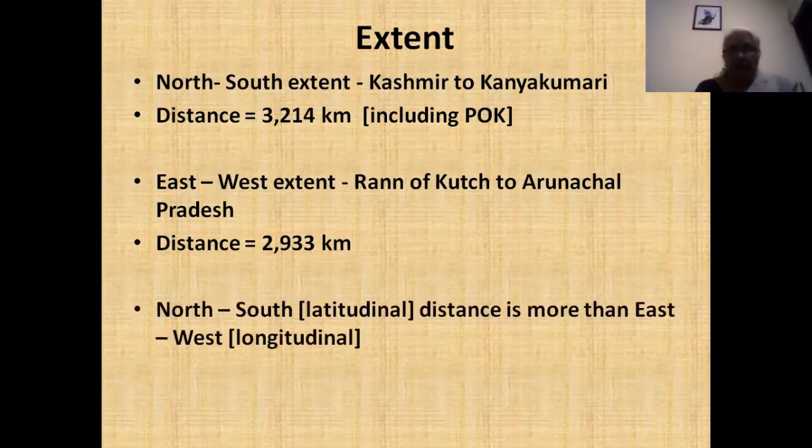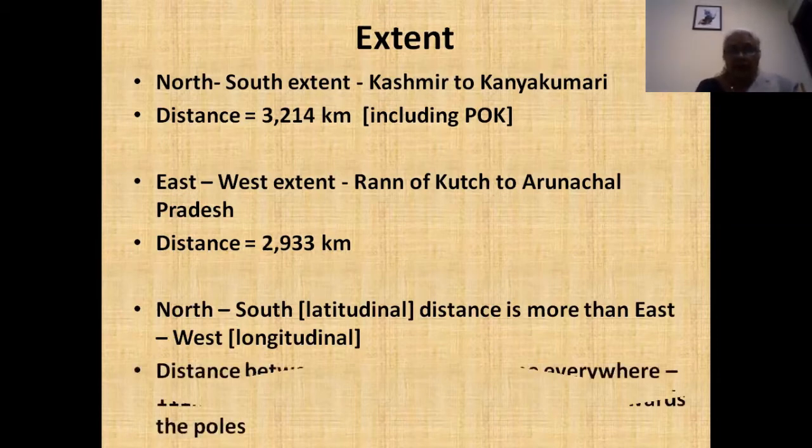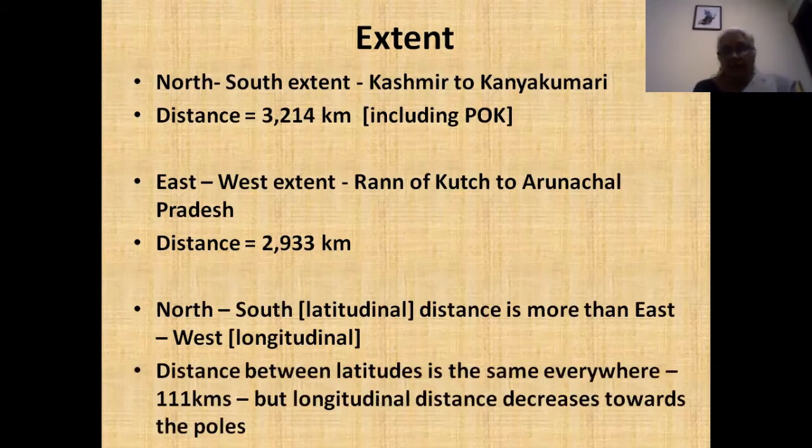And like I said, the reason is that the north-south distance is more than the east-west distance. This data, 111 kilometers, is very significant because that's the distance between the latitudes as you go from the equator to the poles, but longitudinal distance decreases towards the poles.